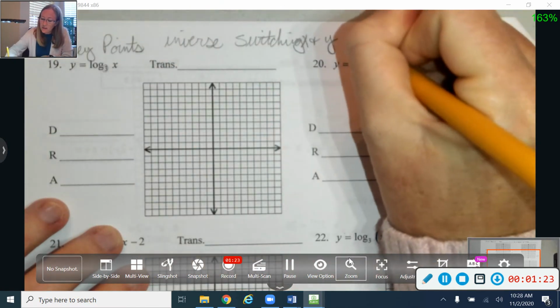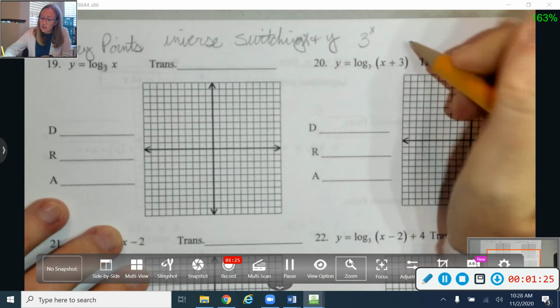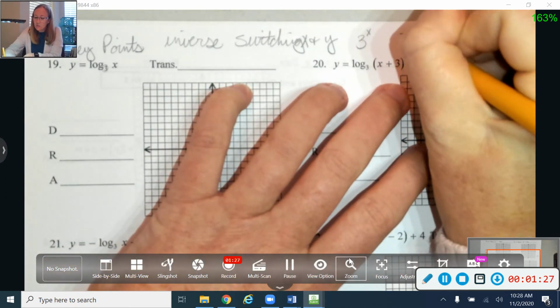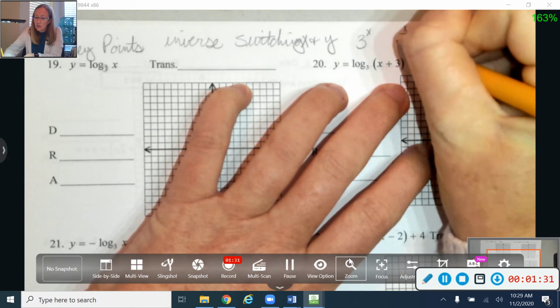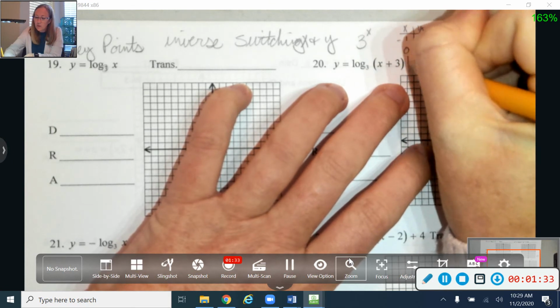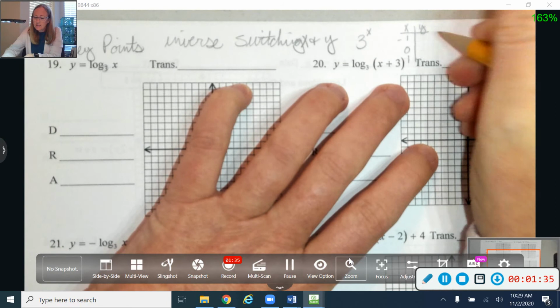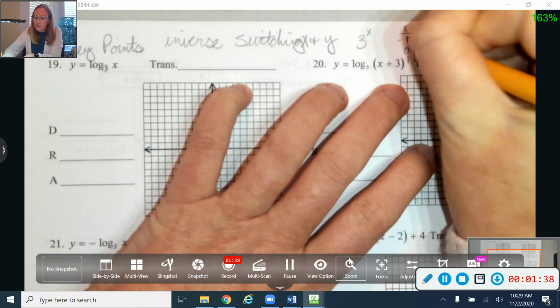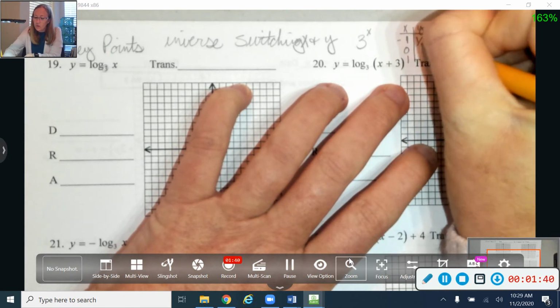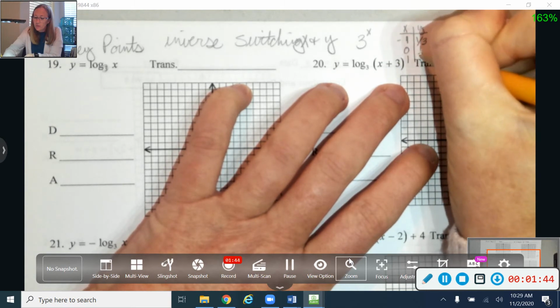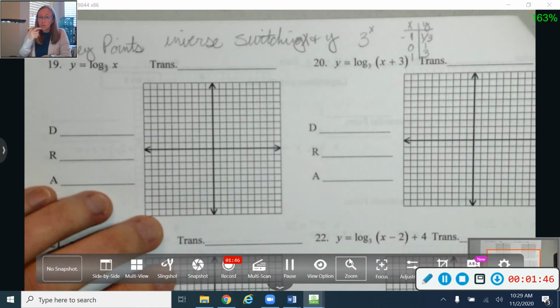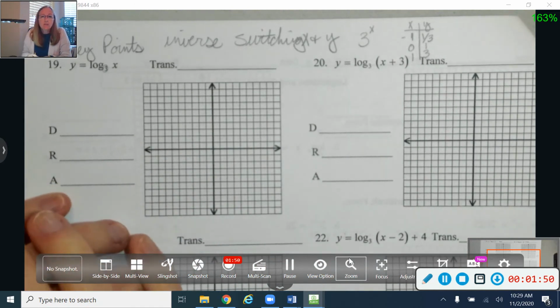So let me start by thinking about my exponential that was 3 to the x, and this is what we worked with on Friday. So with my exponential, I always worked with -1, 0, and 1 for my x's, and then when we had -1, 3 to the -1 power was 1/3, and 3 to the 0 power was 1, and 3 to the first power is 3. And so those were my 3 key points when I talked about my exponential with a base of 3.